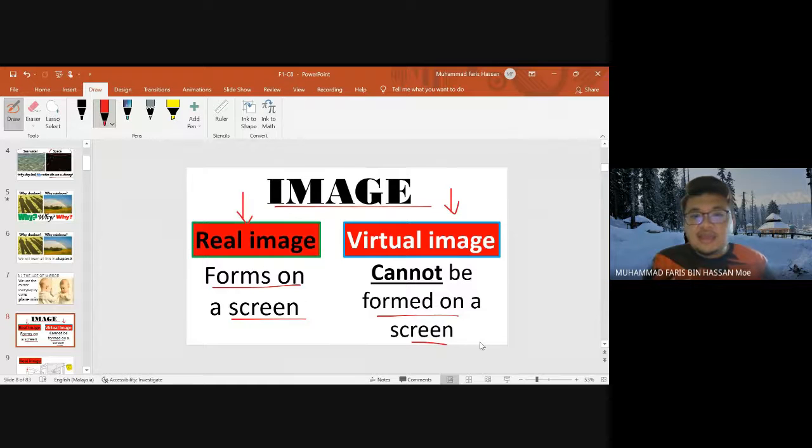So maksudnya ialah, if something can form on a screen, it is a real image. But if the image cannot be formed on a screen, it's a virtual image. Means that the image is formed inside of the mirror actually.